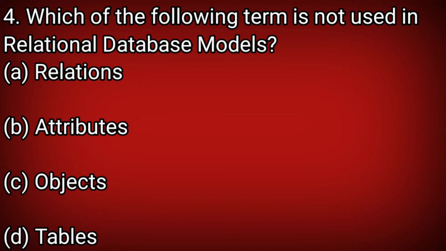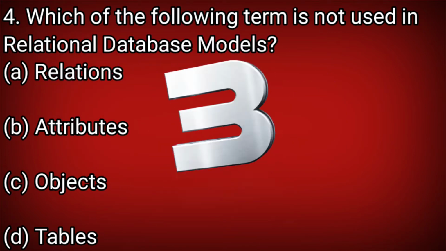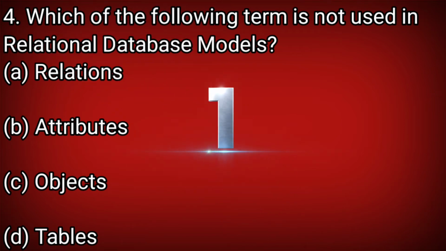I think the answer should be C, object. Object is a term not used in relational database model. So the correct answer is C. Let's see what is the answer. Answer is C. Next question, question number 5.